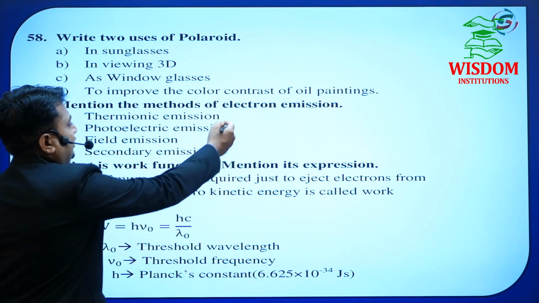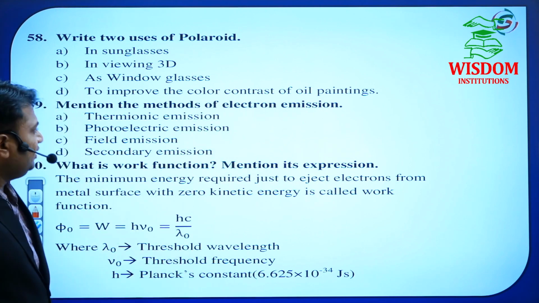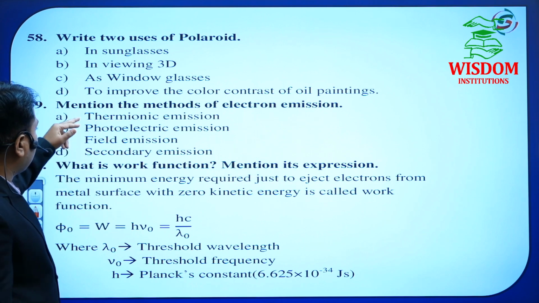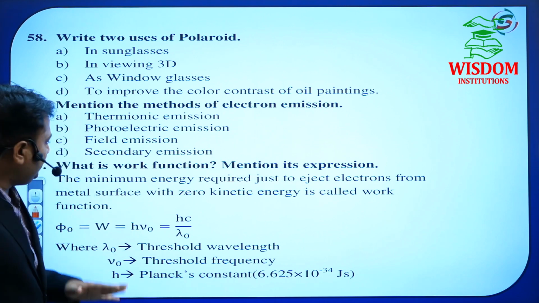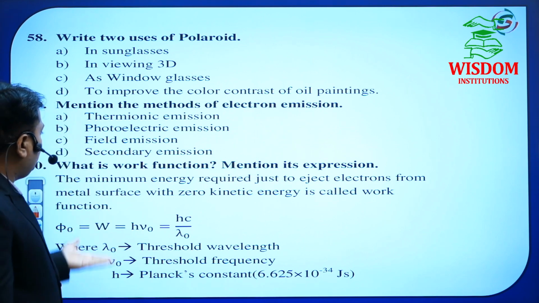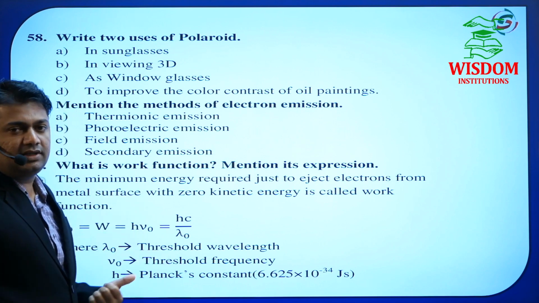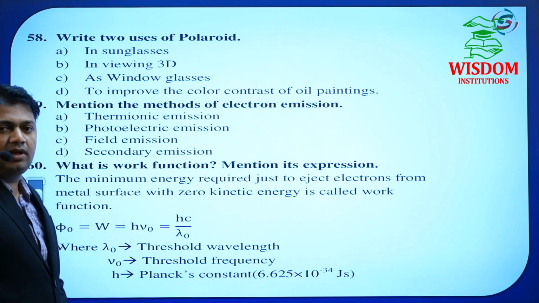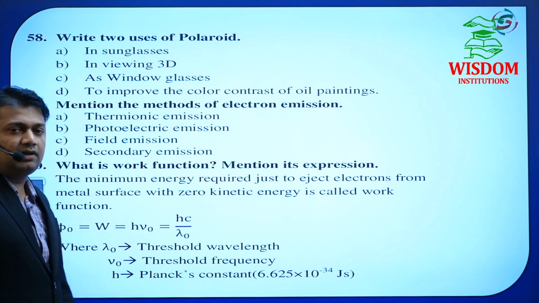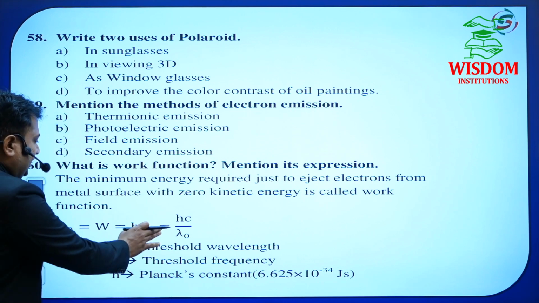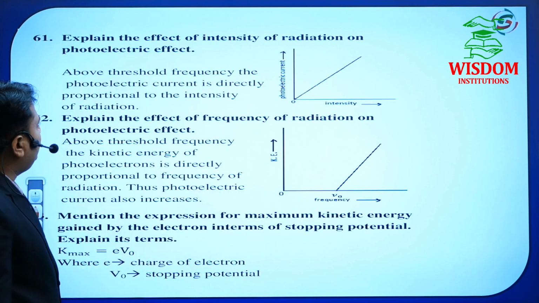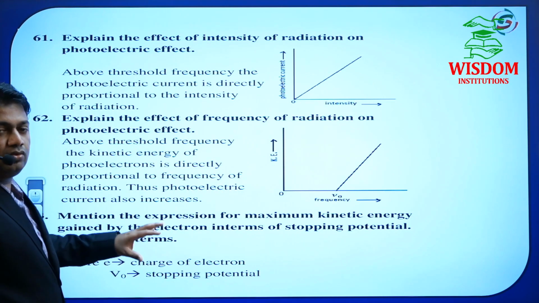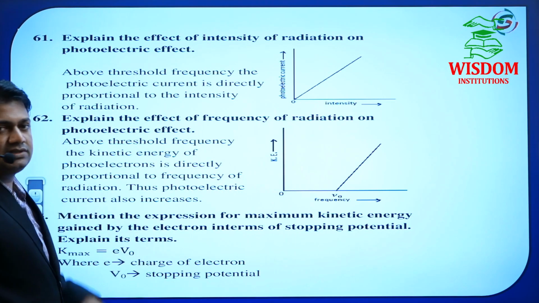Don't write the explanation. If he asks only for 2 marks, then you have to write only the names of those emissions. Next, work function is important in dual nature, because this formula is very important. Based on this formula, you have to solve the numericals. That is the work function definition, and with the numerical formula, you have to go through that simple equation.